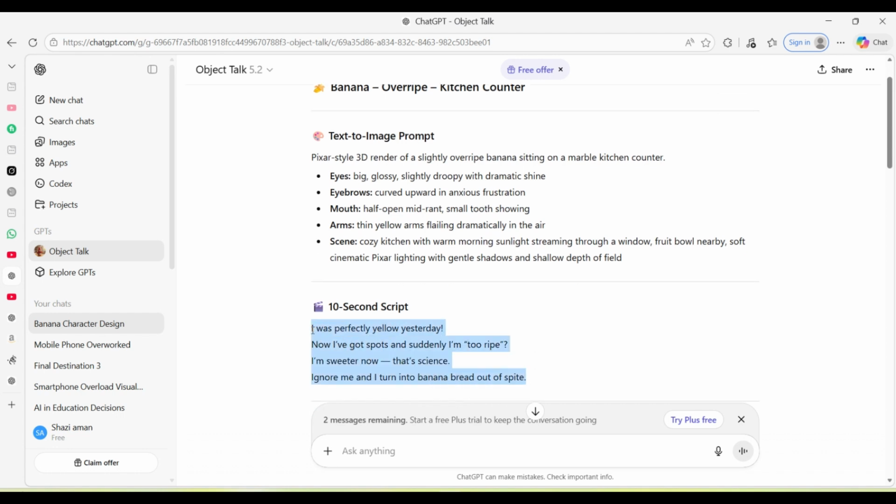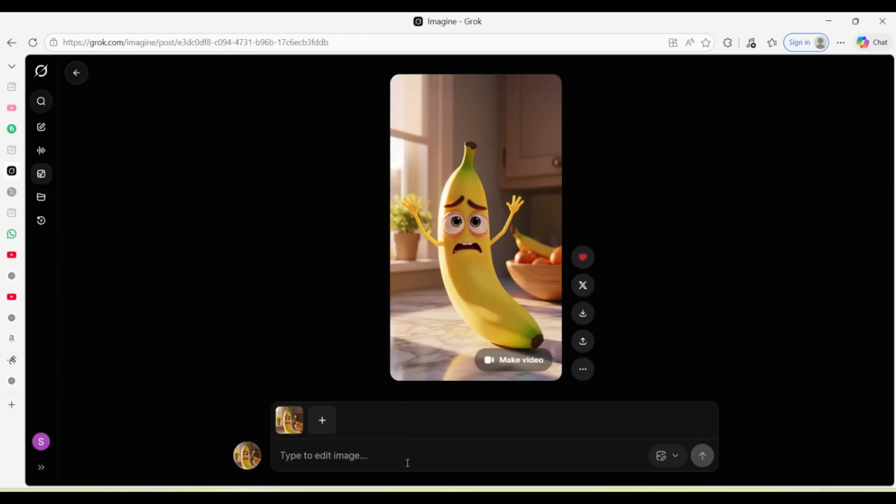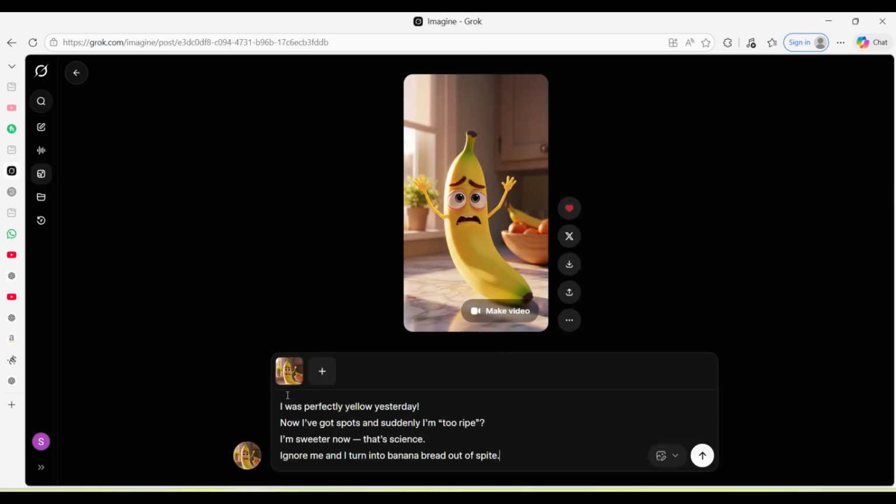Okay, we will copy from here, and again we will come to Grok, and with this image we will paste it here. Okay, whatever object you have, you will write here this object says. Suppose the banana is the object, I will say the banana says, and then the whole text I will write in inverted commas. I will put inverted commas in the beginning, and I will put inverted commas in the last. Then I will select from here.